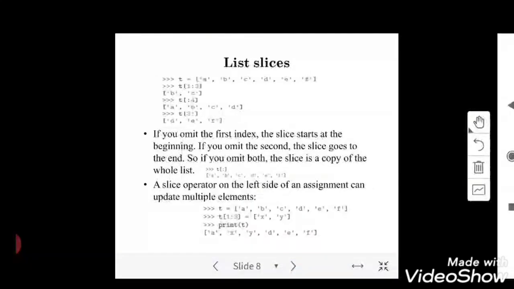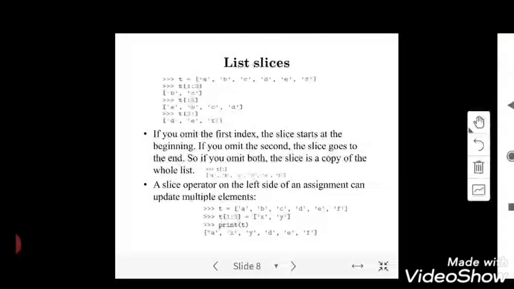List slices. We have discussed this earlier. Slices mean cutting or taking a part of it. From a given string, we have truncated different parts. If the string is welcome, I might cut the first half, or the second half, or the middle, with respect to the starting index position and the last index position.